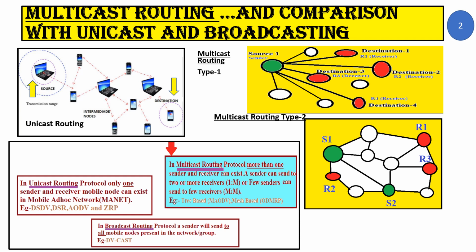Then what is the difference between unicast routing and broadcast routing? Broadcast routing is where a sender sends the same data to every node, that is, it sends data to all the nodes present in the network. Now that is not what multicast is. Multicast is not sending to all the nodes in the network. It's only sending to a few select nodes. So this is multicast routing and its difference with unicast and broadcast routing.